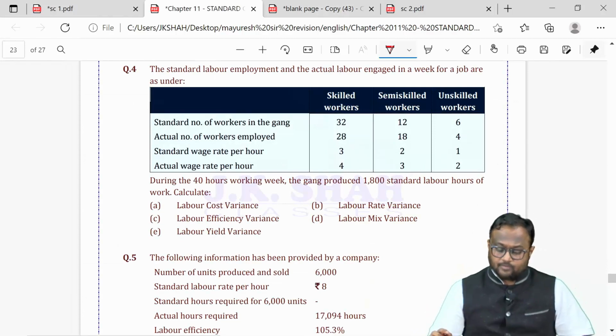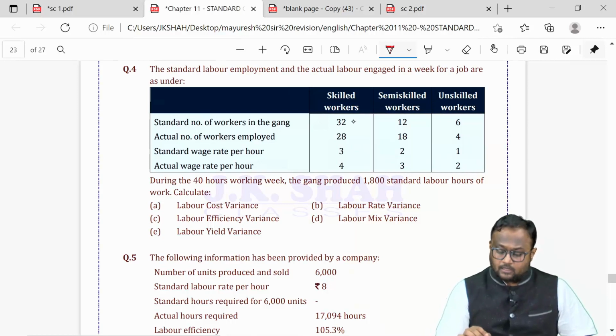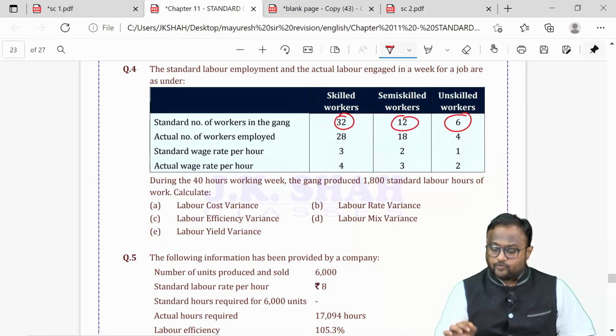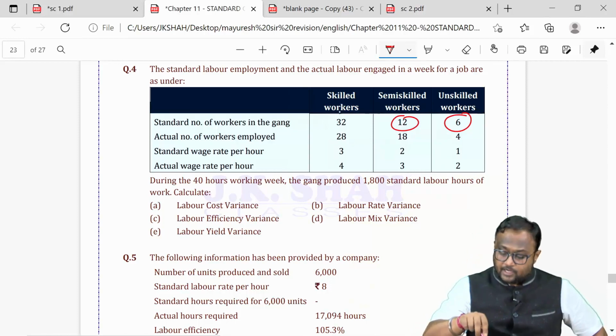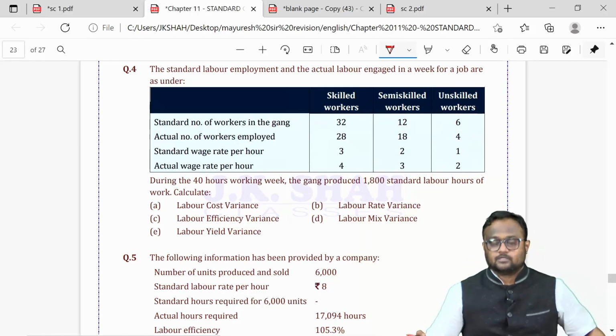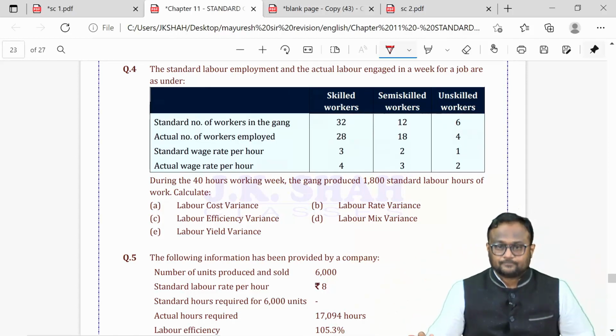If I talk about question number 4, first of all, I was having number of units with me. And I knew number of units means number of workers, basically numbers with me: 32 workers. Now I'm not going to put workers inside the machine.